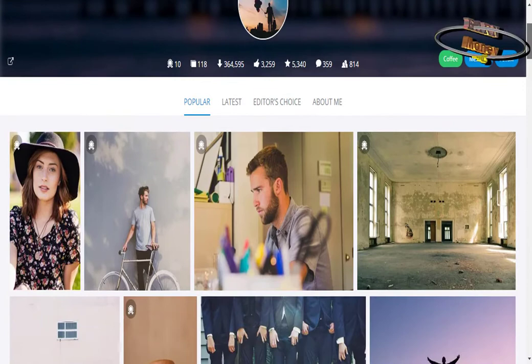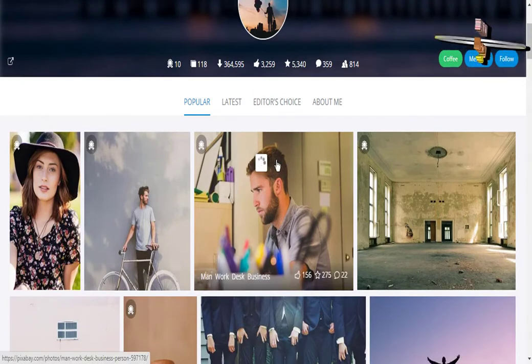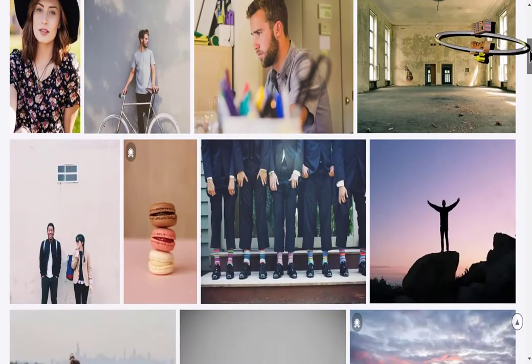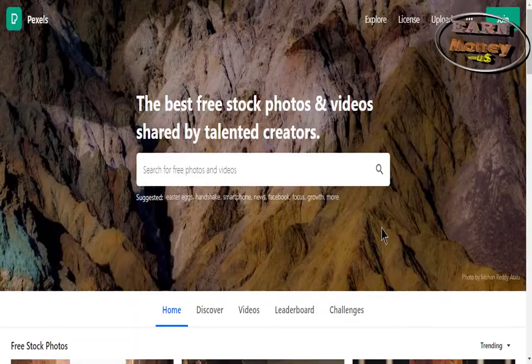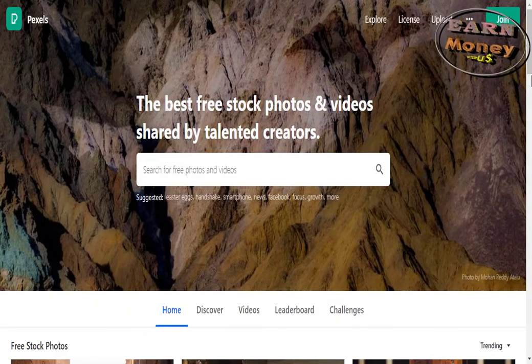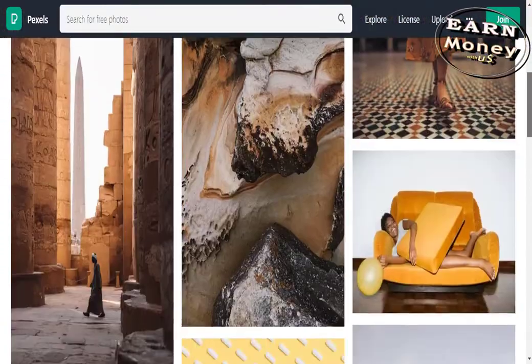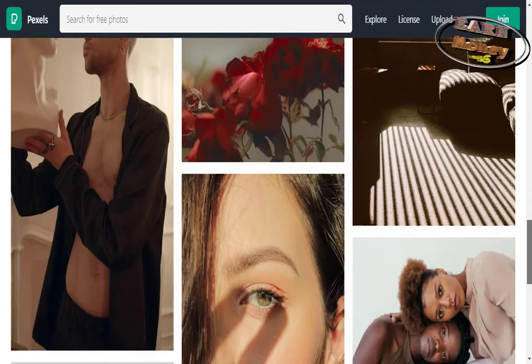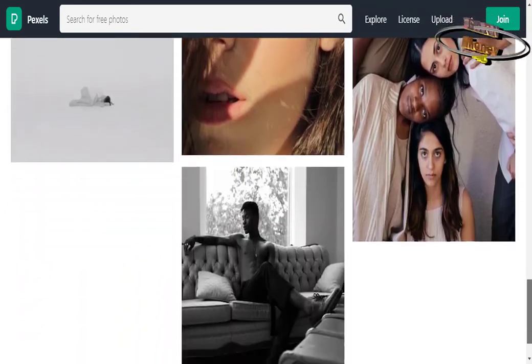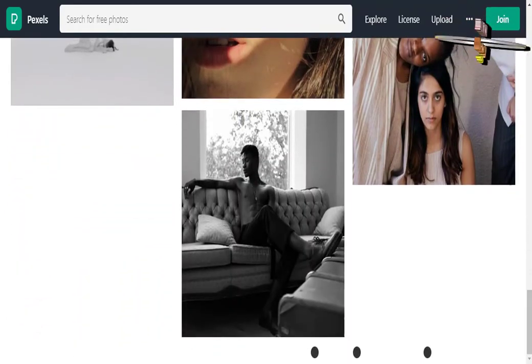5. Snapwire Snaps. Source of free images that you can follow on Tumblr. These images are attached to a CC0 license. 6. Pexels. A collection of more than 2,700 free photos. The photos are under license CC0, so for unlimited use.